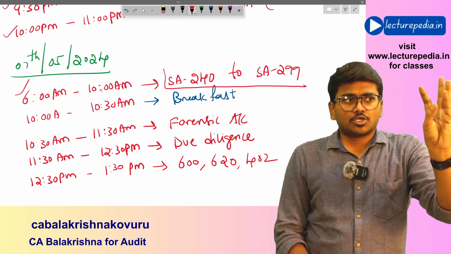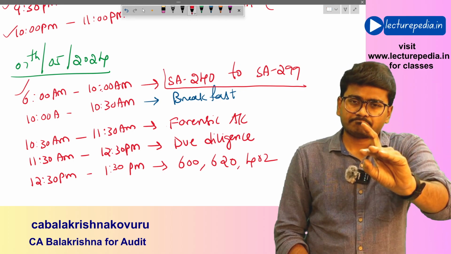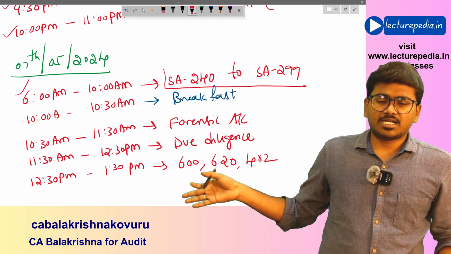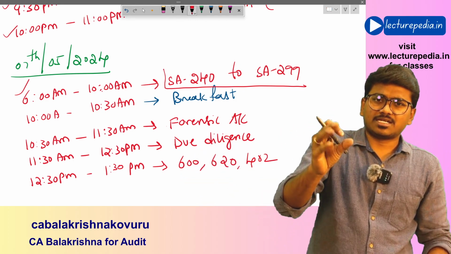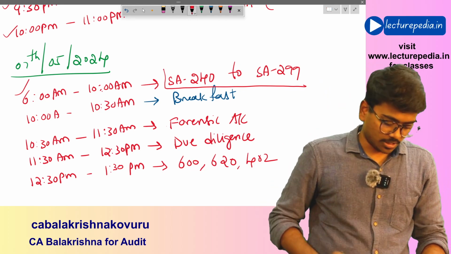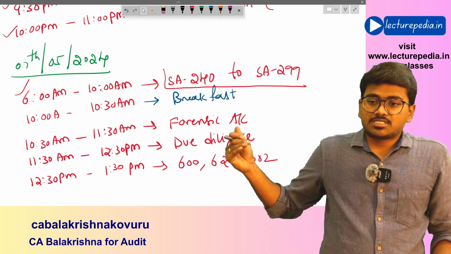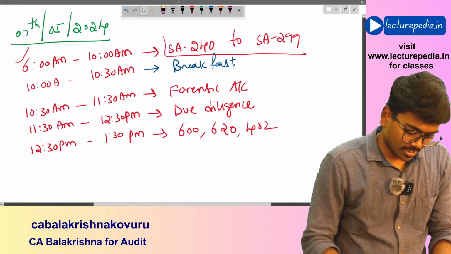You'll be left with 200 and 210 and 230 in 200 series. Okay, that you can cover up in the later part of time. Basically those standards, they are very basic standards and they are not much important. Okay, so on 7th day itself, you will still be having a lot of time. In that time you can just go through those standards.